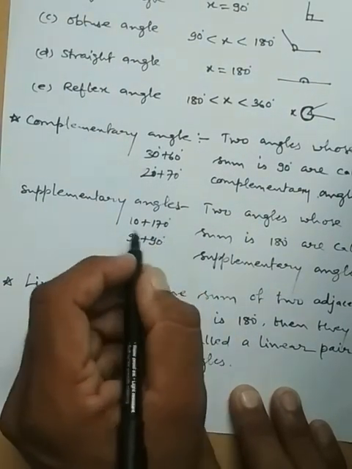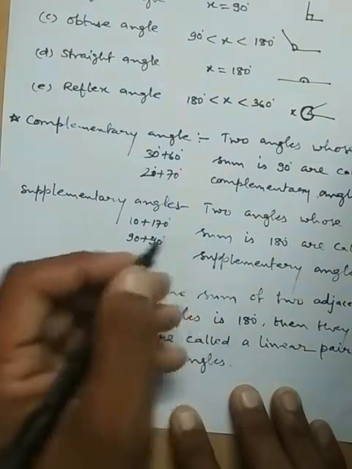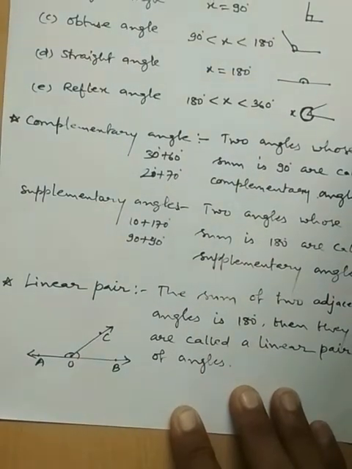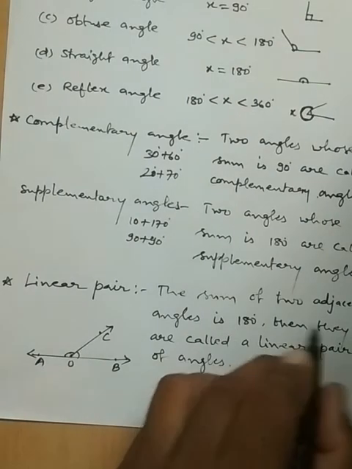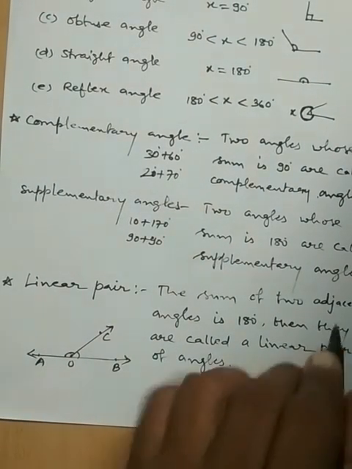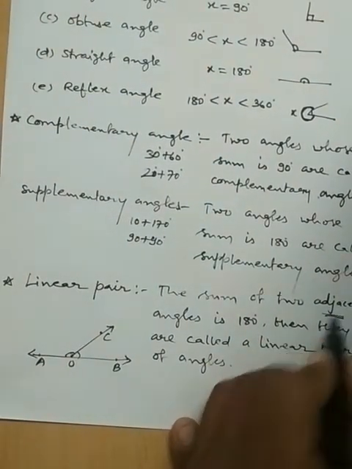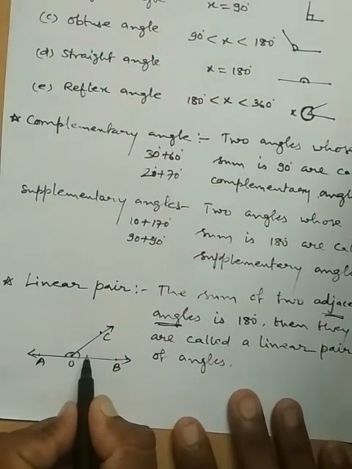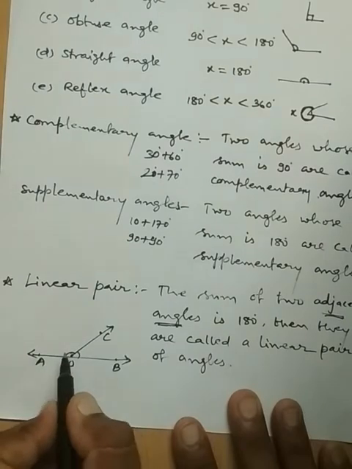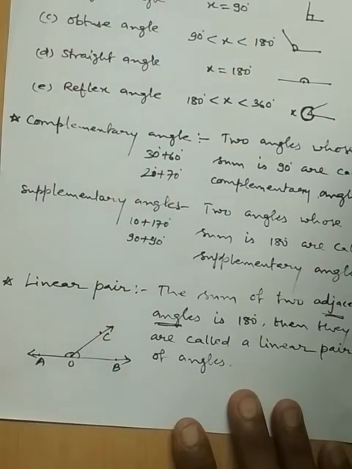In supplementary angles there is no restriction of adjacency, but in a linear pair the angles should be adjacent. The sum of the measures of two adjacent angles is very important. If adjacent angles have a sum of 180 degrees, then they are in the form of a linear pair.